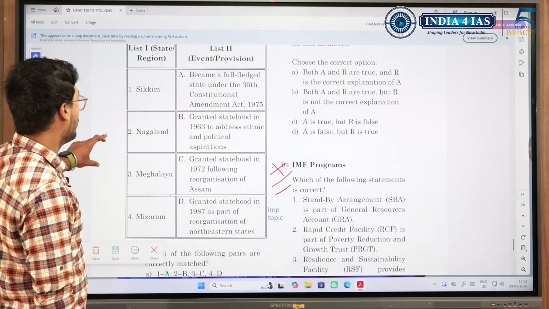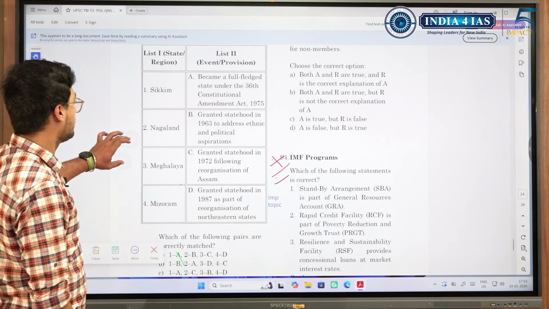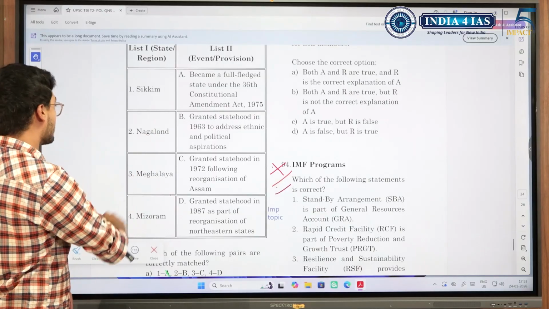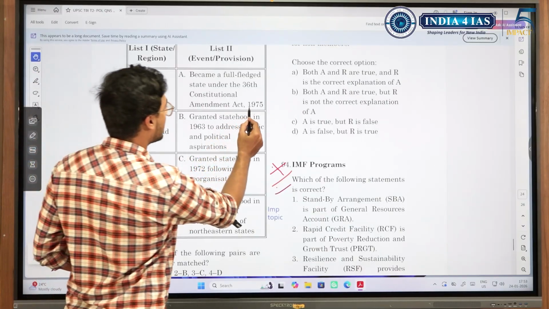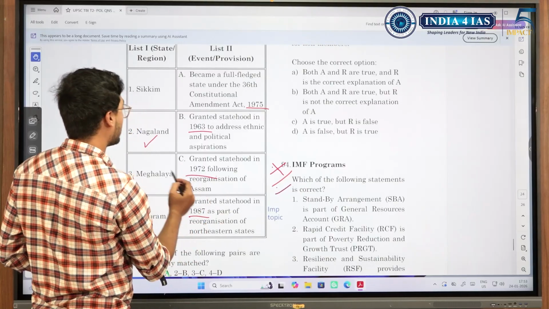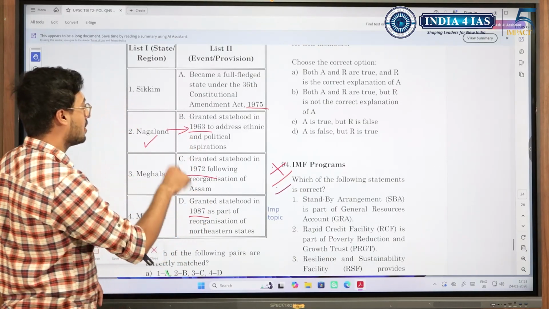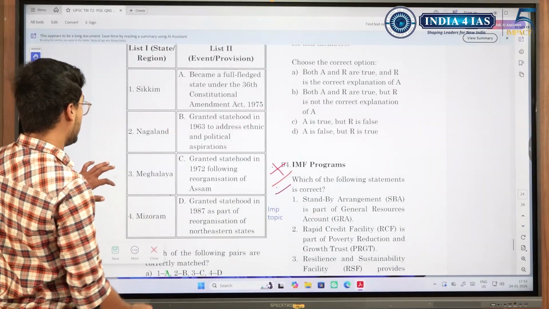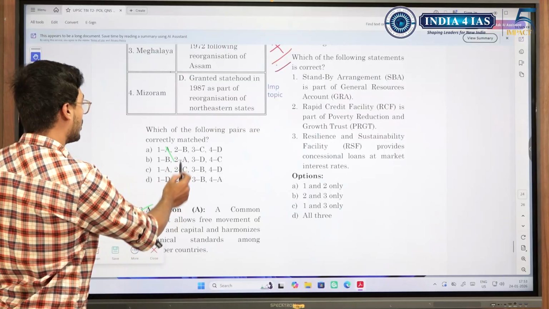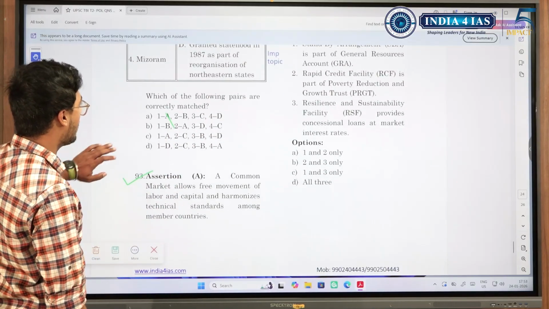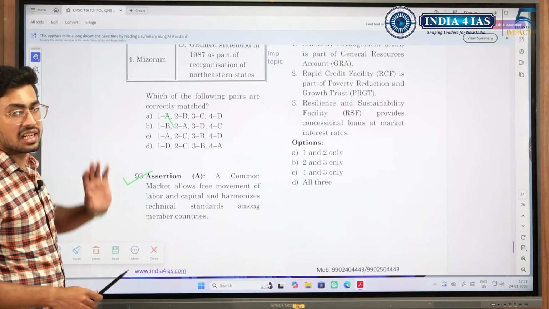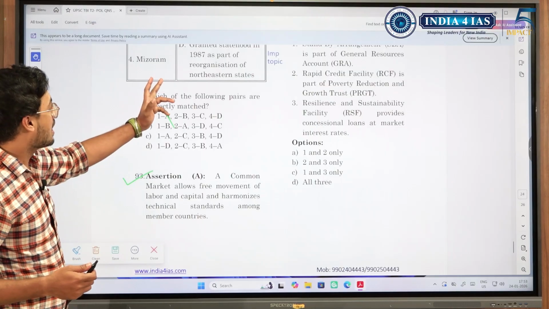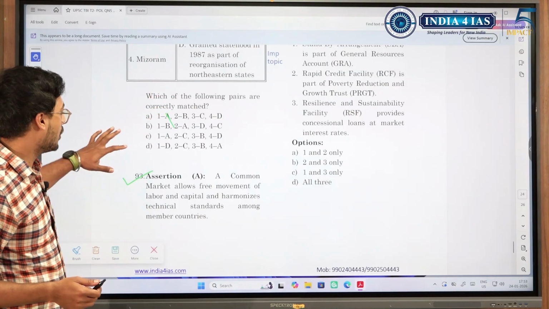Likewise, like I said, if we knew the order of formation of states, as to which was formed first, Nagaland was formed first compared to all these states. They have given the years 75, 63, 72, 87. So Nagaland means the first one, 1963 was the earliest. So 2B, the only option we would have got, the option is correct. We need not remember each and every year that each of these states was formed, but we need to know the order. And if there is any good reason or good thing that we need to remember as to what was the reason for its formation, even that we can be aware of.